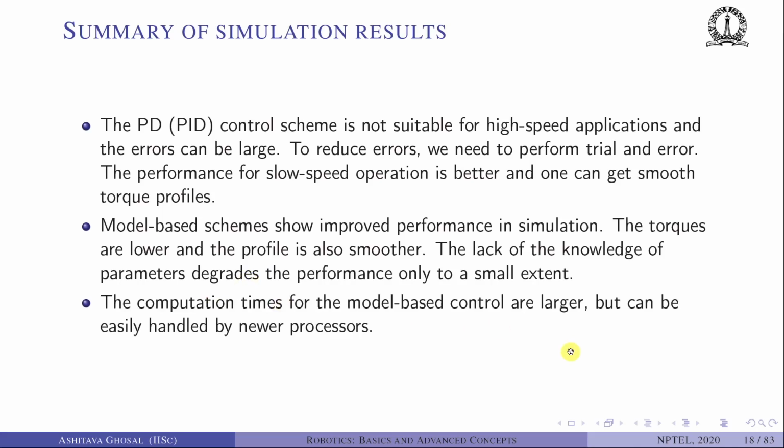I haven't shown you here, but as you can see, we need to compute some 6x6 mass matrix and Coriolis term and centripetal term. But with modern, newer processors, it is not a very serious issue. Okay, originally maybe 30 years back, when the processors were not so efficient, this was an issue.